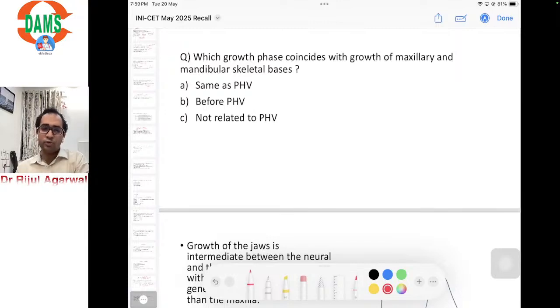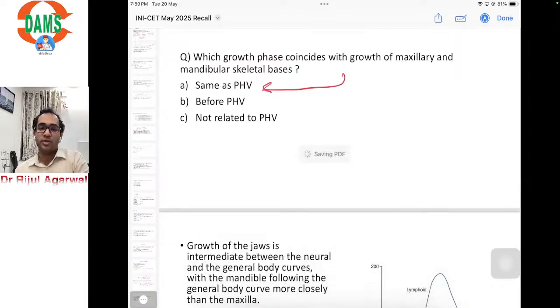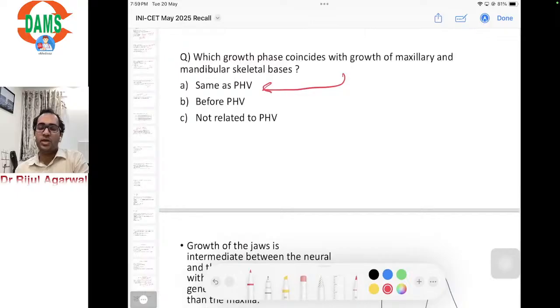In the previous few slides, I discussed and showed you the table in which the growth phases of girls and boys were compared, corresponding to stage 2 in girls and stage 3 in boys. So the growth of the maxilla and mandible, or the jaws, corresponds to the increase in the height of the individual. That is, it is the same as the peak height velocity of an individual.